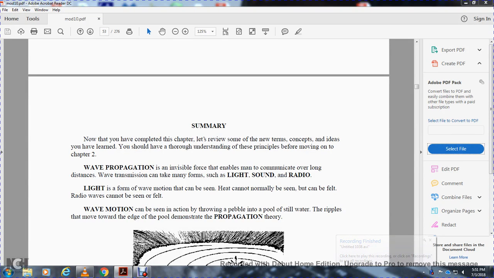All right, summary of Chapter 1. Now that you have completed the chapter, let's review some of the new terms, concepts, and ideas you've learned. You should have a thorough understanding of the principles before moving on to Chapter 2.